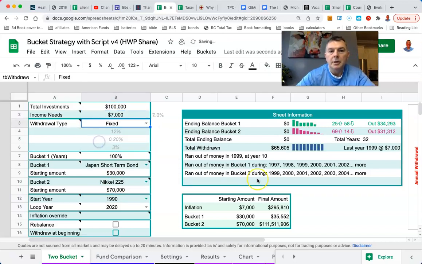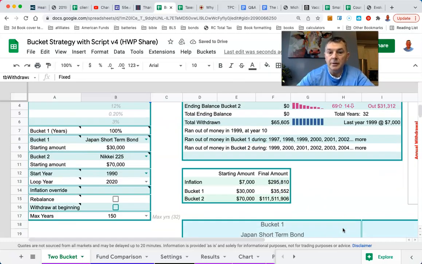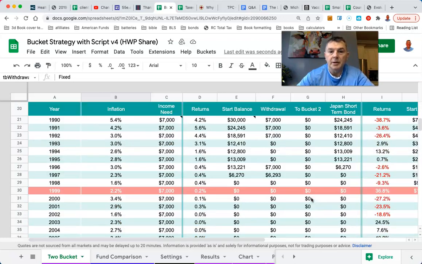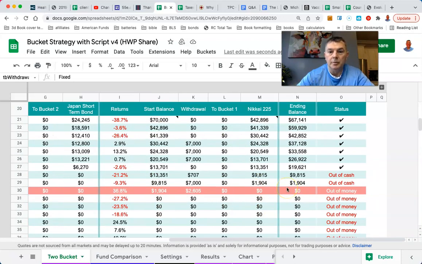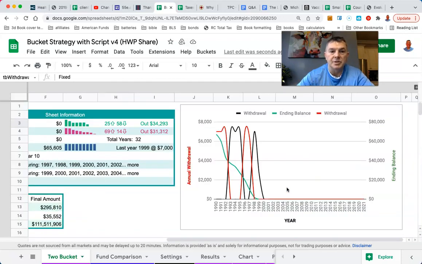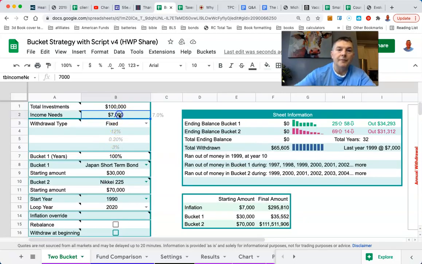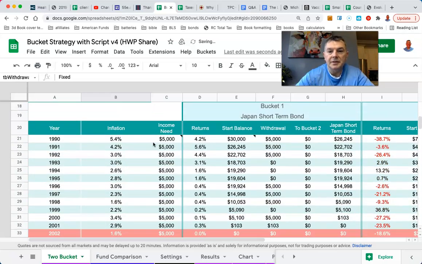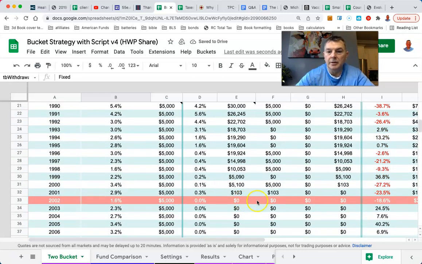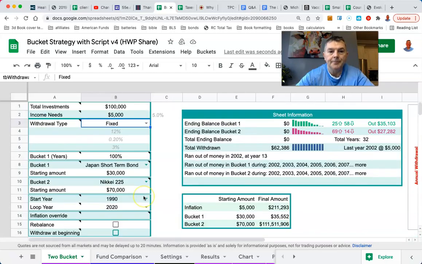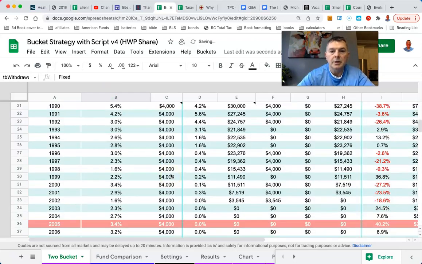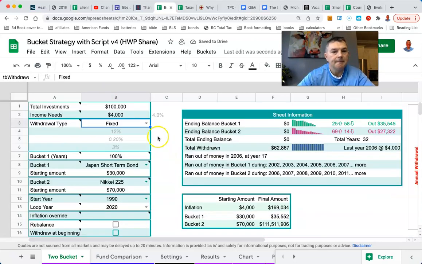Remember, in Japan the inflation rates were going low. They had deflation for many of these years, and you can see that by the rate of return of the bonds. But here, we're doomed too. If we go into Japan, there's just nothing you can do. Well, if we did 5,000 a year, not adjusted for inflation, you see what I'm saying? You're running out of money. 4,000 a year, not adjusted for inflation, there's just nothing you can do. There's no escape. 2005.